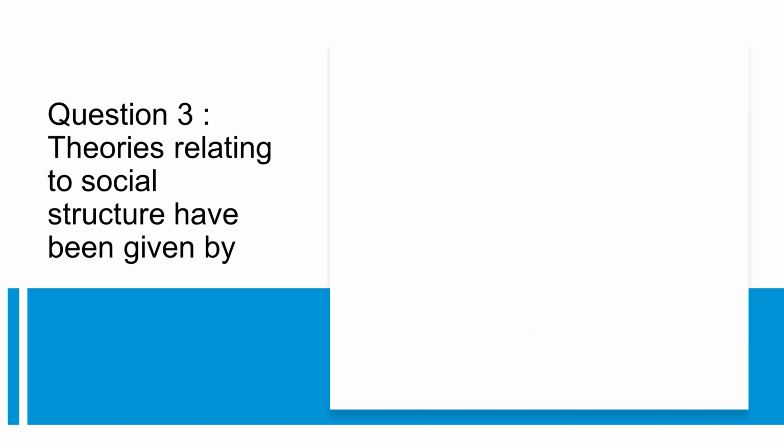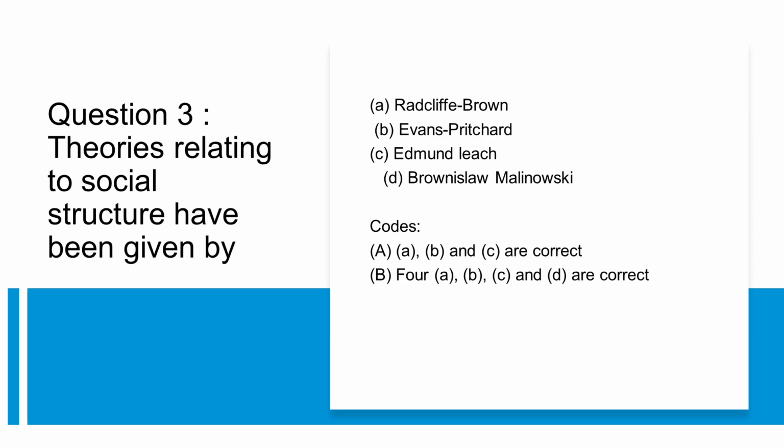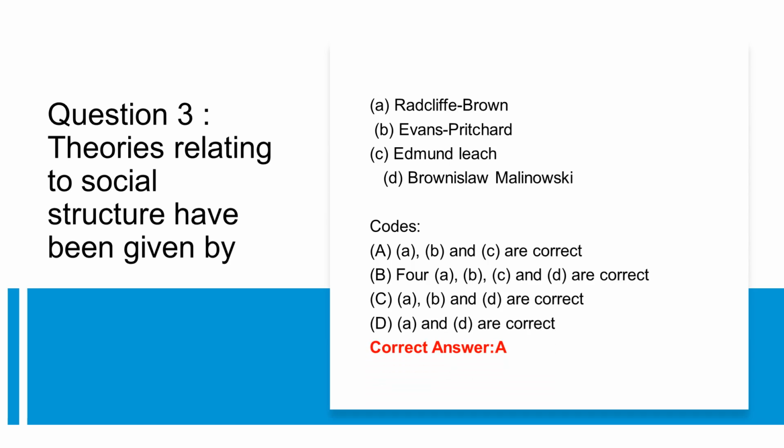Question 3. Theories relating to social structure have been given by A. Radcliffe Brown. B. Evans Pritchard. C. Edmund Leach. D. Bronislaw Malinowski. Codes. A. A, B, and C are correct. B. A, B, C, and D are correct. C. A, B, and D are correct. D. A and D are correct. Correct answer, A.